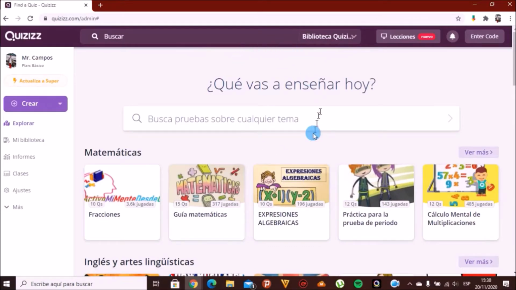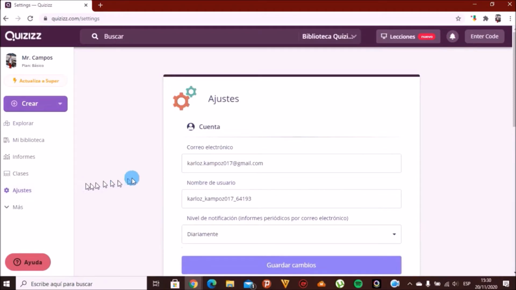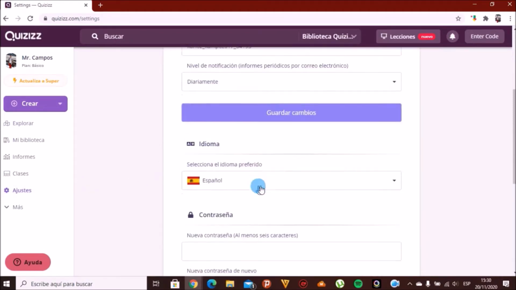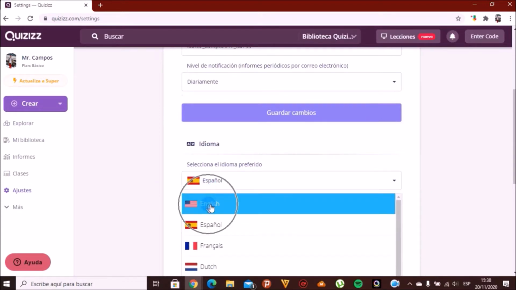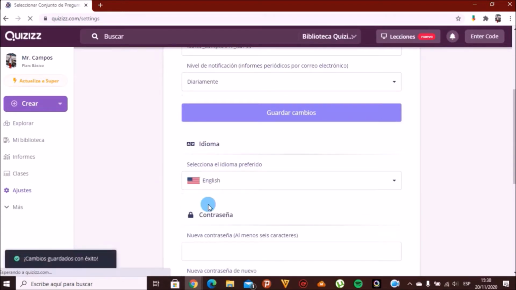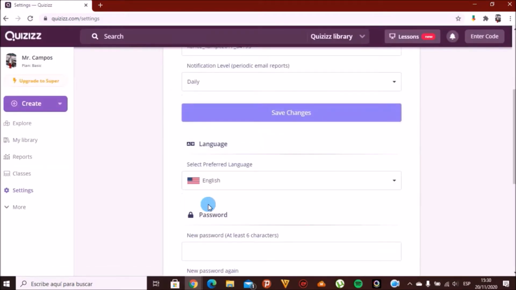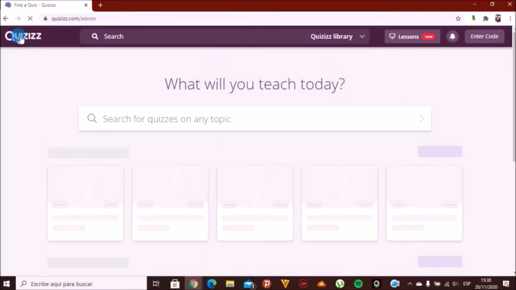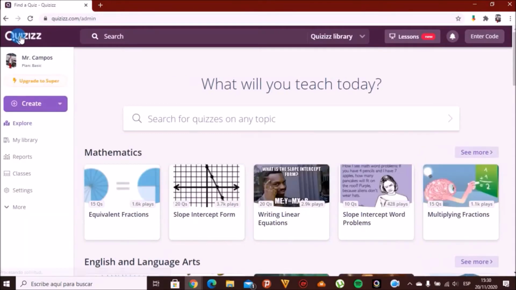Congratulations, we have logged in to Quizizz, but your account will probably be in Spanish by default. So we click on the Ajustes button. We look for the languages section and we select the language that we need. In our case, we will select English. Now we return to the home page. Okay, now we are ready to create our first activity.